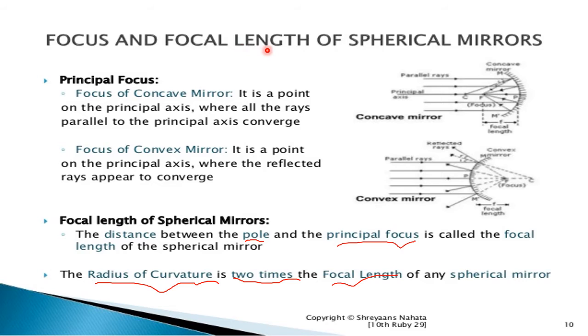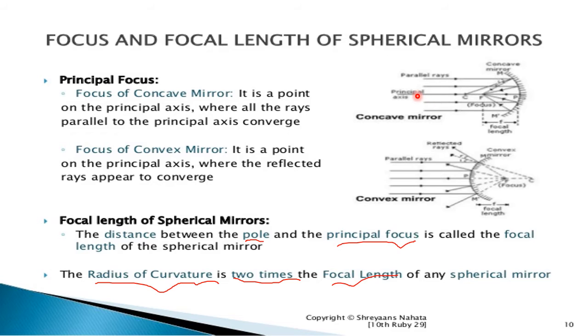The focus and the focal length of the spherical mirrors. The principal focus, the focus of the concave mirror, is a point on the principal axis where all the rays parallel to the principal axis converge. These are the parallel rays with respect to the principal axis, which passes through the center of curvature and the pole.